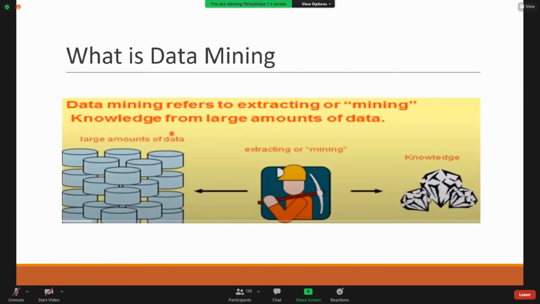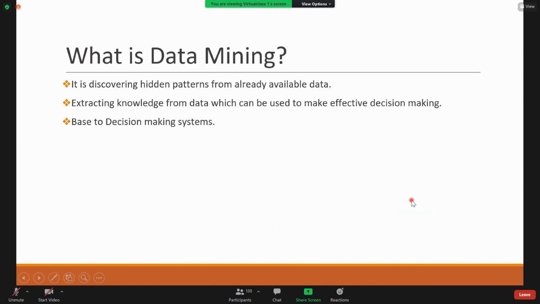So what is data mining? It refers to extracting or mining the knowledge from large amounts of data. We have large amounts of data and we need to use certain tools for mining the data to extract the knowledge. Yes, data mining is about discovering the hidden patterns. Previously, we don't know the patterns, they are unknown patterns. We are finding them out from already available data.